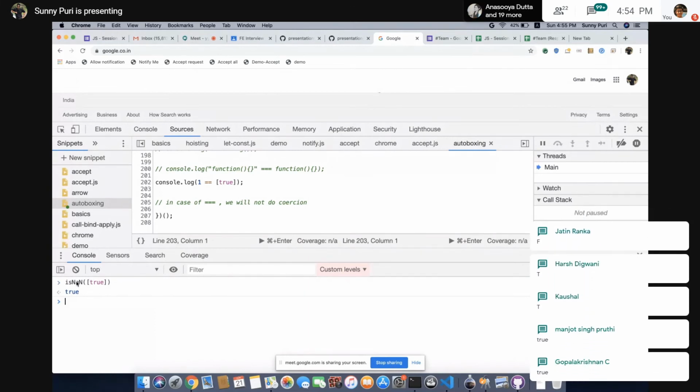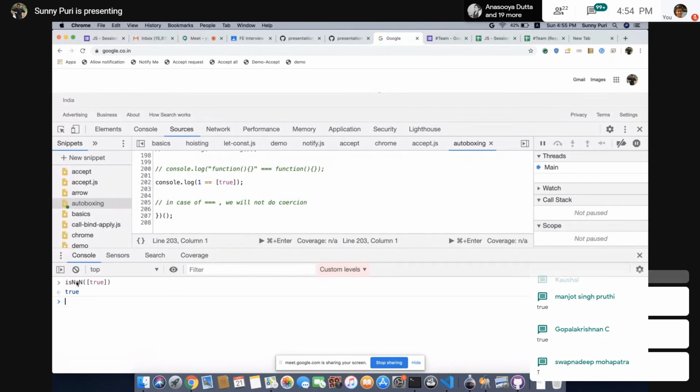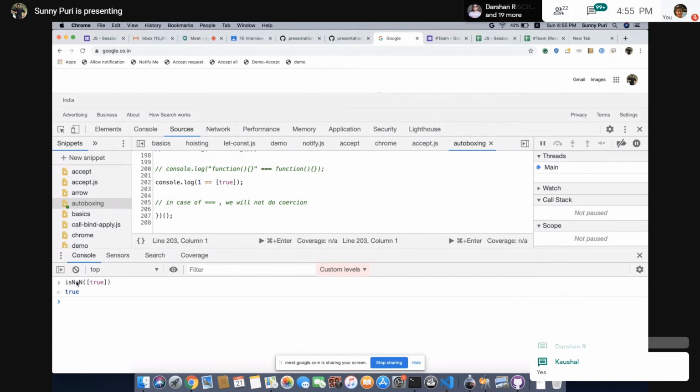Guys, are you able to relate why I taught you the isNaN concept, why I taught you toString, valueOf, why I'm explaining string, number and boolean conversion initially, why I'm explaining primitive and non-primitive, why before primitive and non-primitive I'm explaining autoboxing? Because of the coercion. So all these concepts, it's like a chain. If you don't know the coercion, you are not able to understand double equal and triple equal. If you are not able to understand double equal, you are not able to understand triple equal. So there is a chain. That's why I said this topic is important, I want to finish today, because next week it will be very difficult to relate. So this is the trick.